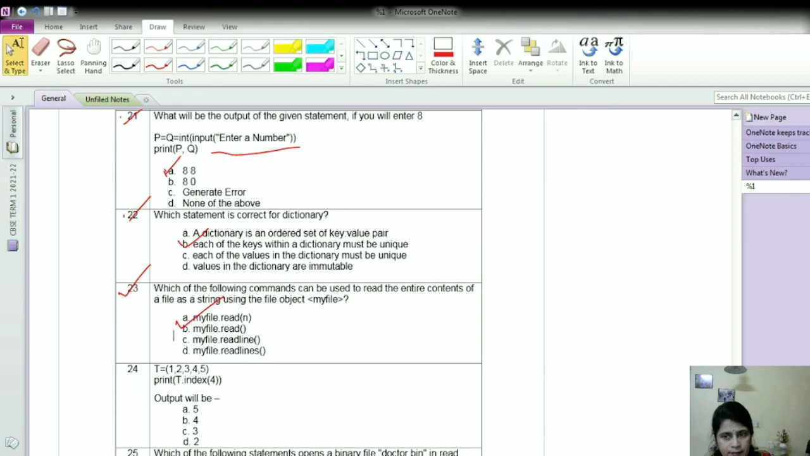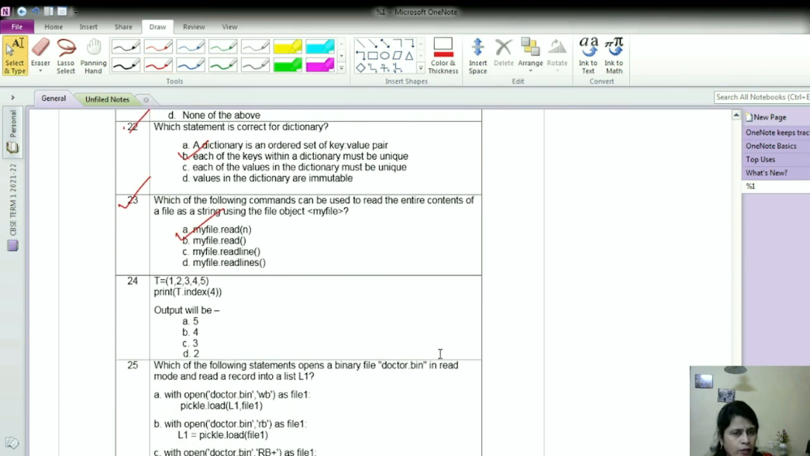Next, question number 24. T equal 1, 2, 3, 4, 5. So T here is a tuple because we know that all the elements in a tuple are enclosed in parenthesis. Now print T dot index function. Index function is called by 4. Now here most of the students get confused whether this 4 is index or the value. 4 is the value of the tuple for which you have to find out the index.